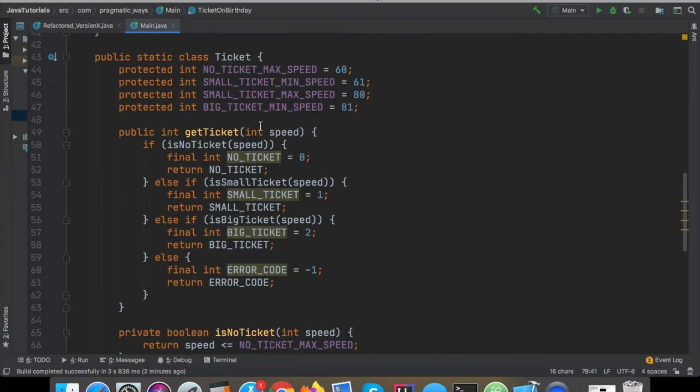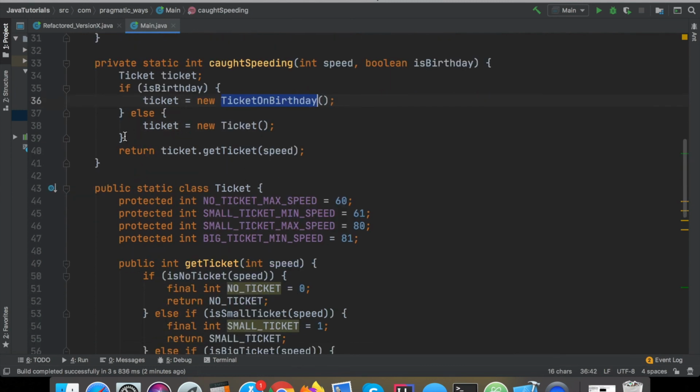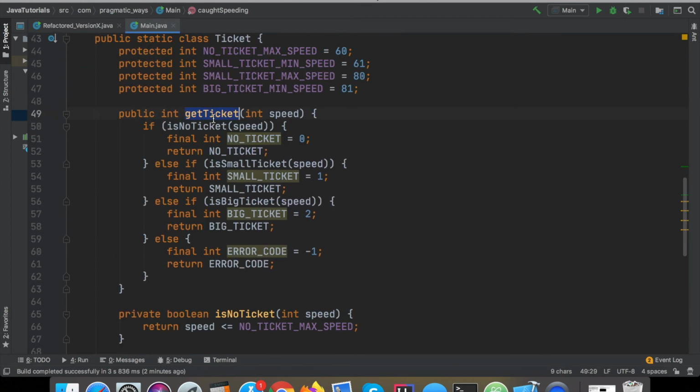All right, and then that brings us back to up here. So now we have this new ticket, which equals a ticket on birthday. And then down here, it just returns the ticket.getTicket. If we jump into what this actual function does, it goes by the speed, and it says if is no ticket, return no ticket. Else if is small ticket, return small ticket. If is big ticket, return big ticket. Else return an error code. It will never even reach that state anyway, so it really doesn't matter.